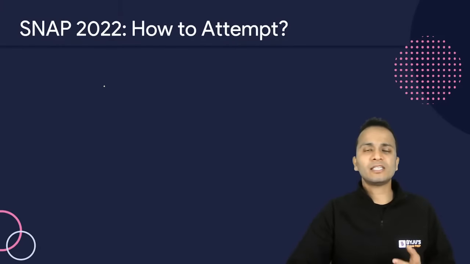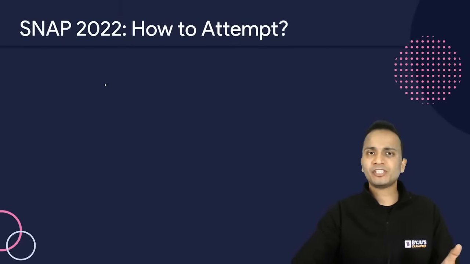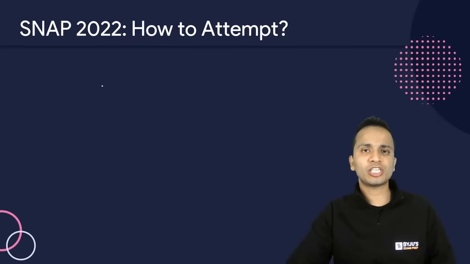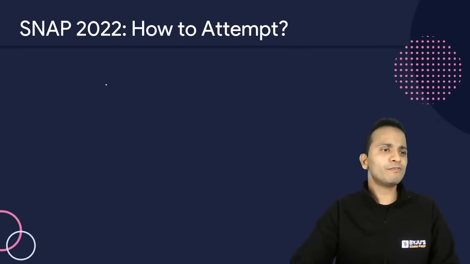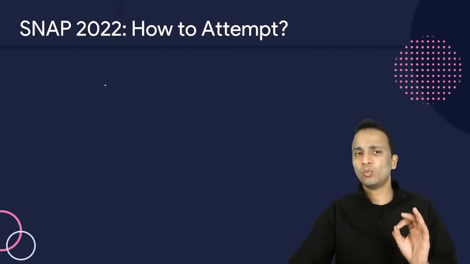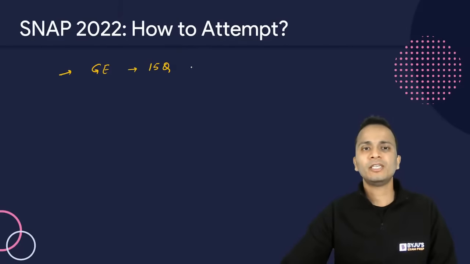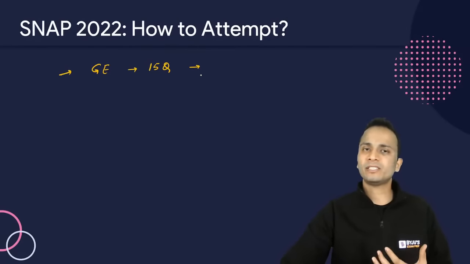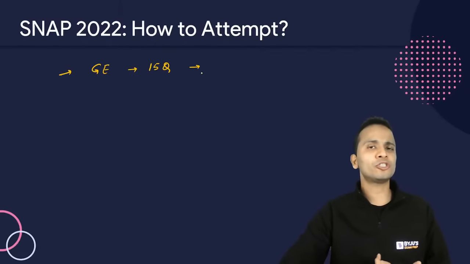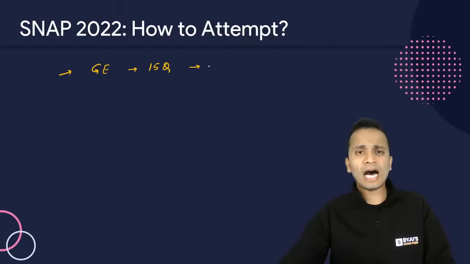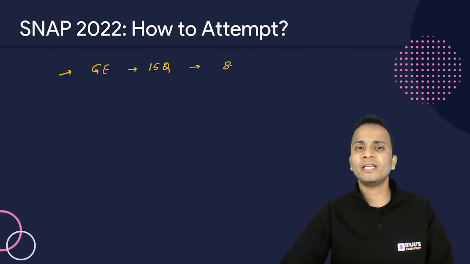Now, I have been asked this question a lot of times in my previous sessions: sir, which section should we start with? Okay. Now, irrespective of whichever section you are strong at, what I believe is I should be starting with the general English section. Okay. Now, there are 15 questions in general English. And since this particular section is not very lengthy, there were direct questions, one-liner questions, maximum two-liner questions. So I can take care of this section in 8 to 9 minutes, right?